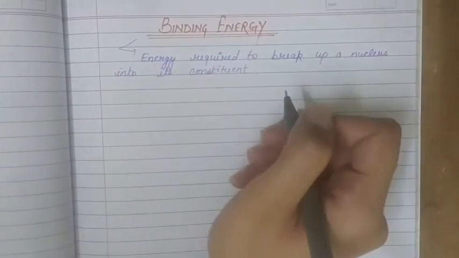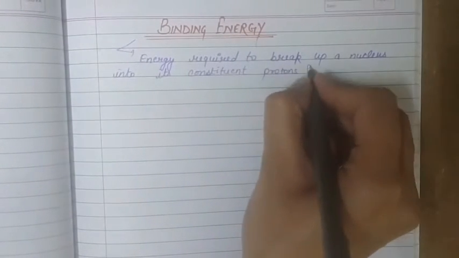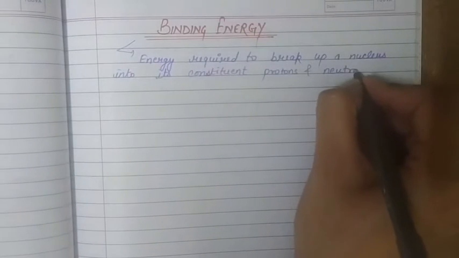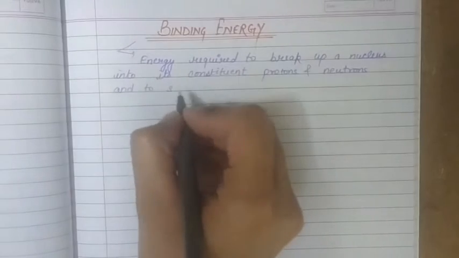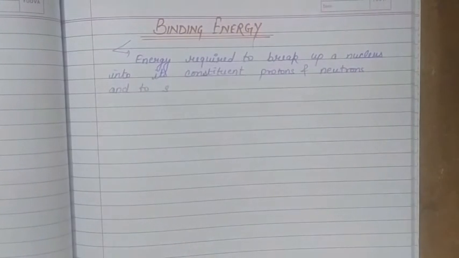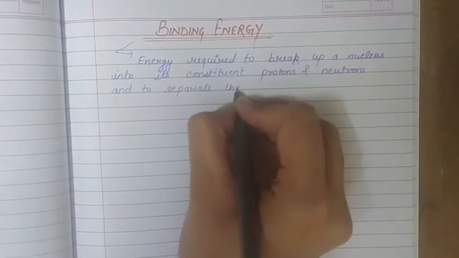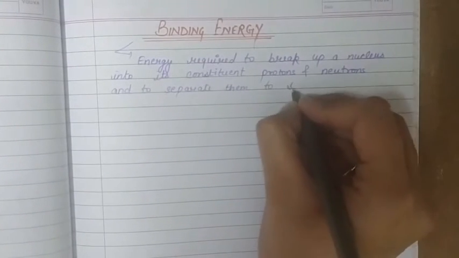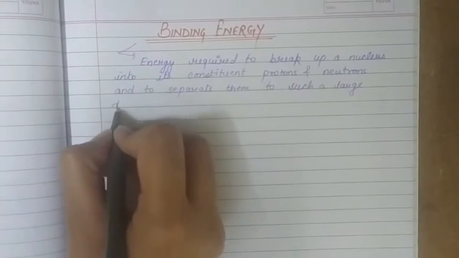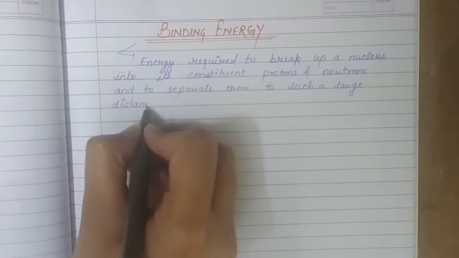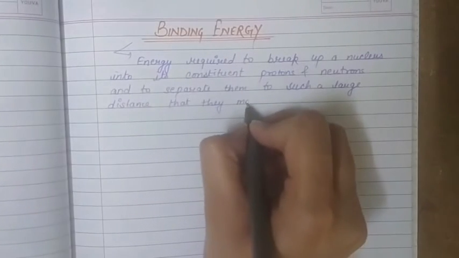The constituent particles are protons and neutrons, so into its constituent protons and neutrons, and to separate them from each other to such a large distance that they may not interact with each other.